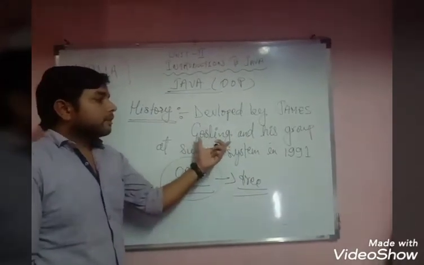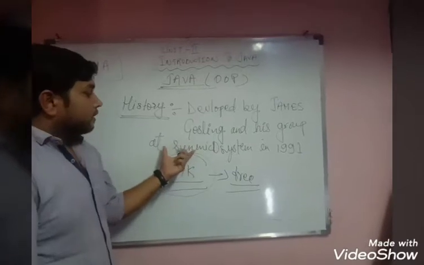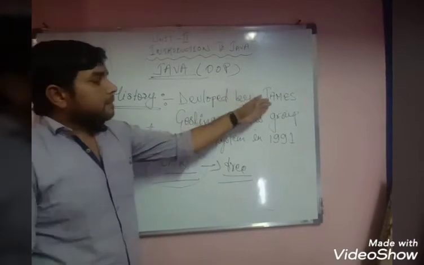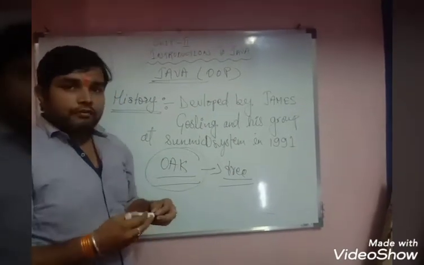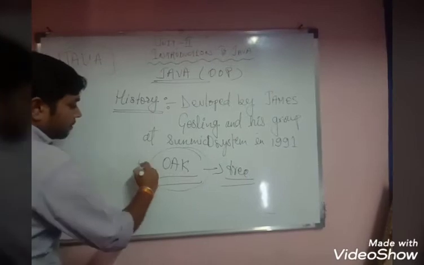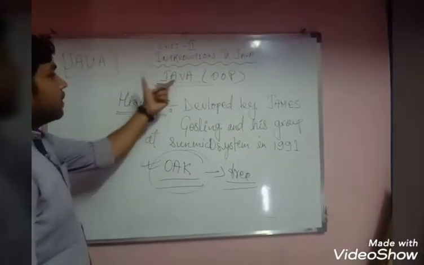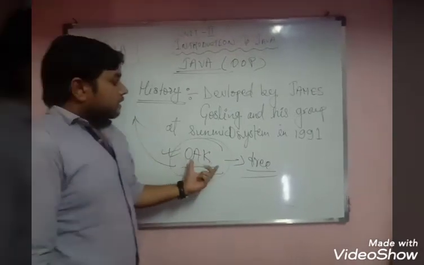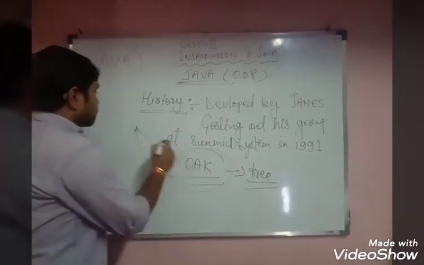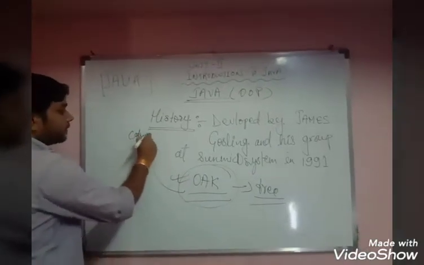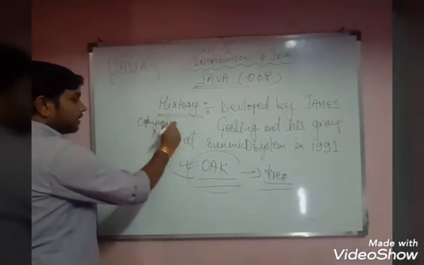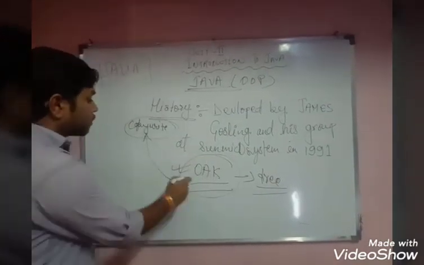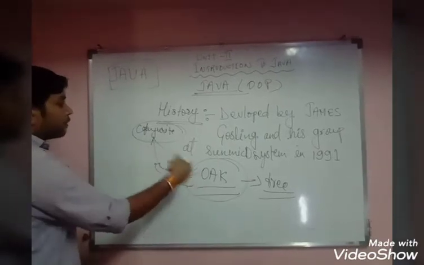Java was developed in 1991 by Sun Microsystems, and the developer is James E. Gosling. So this is the history of Java. Now, the name given was OAK, so how did the name Java come? OAK was already copyrighted on the internet, and if anything is copyrighted, you cannot use that name. So he had to change the name from OAK to another name.